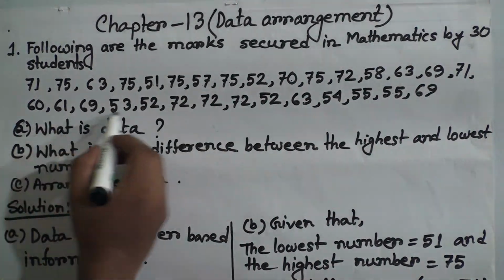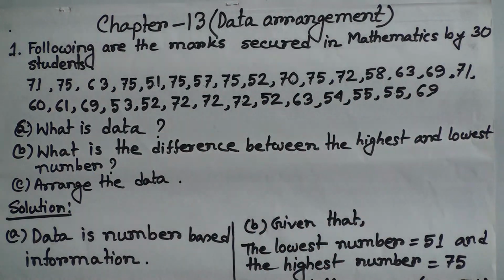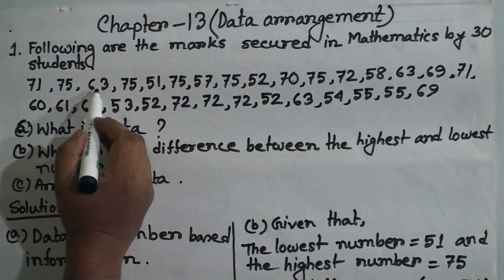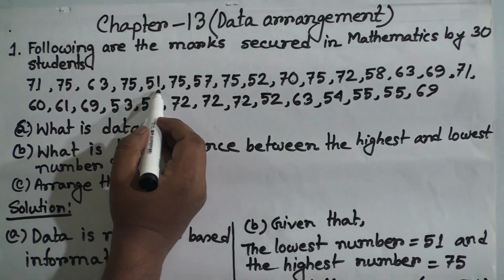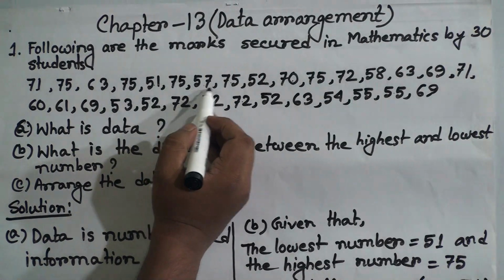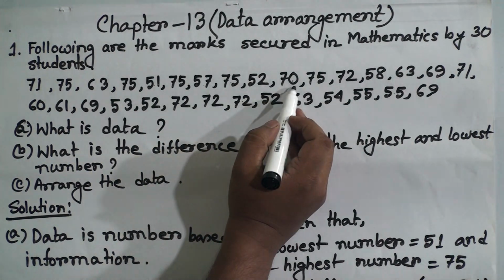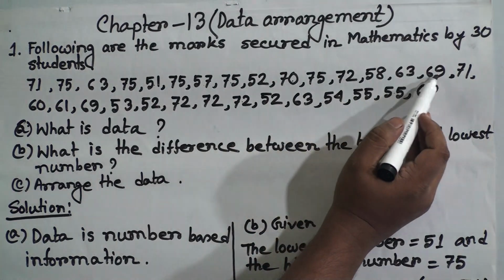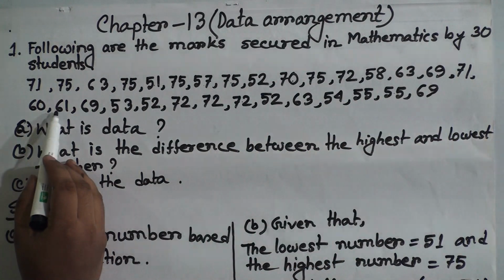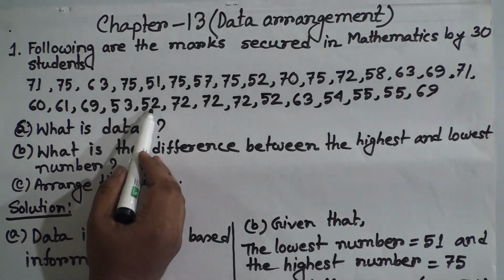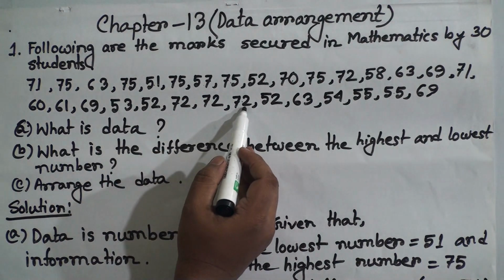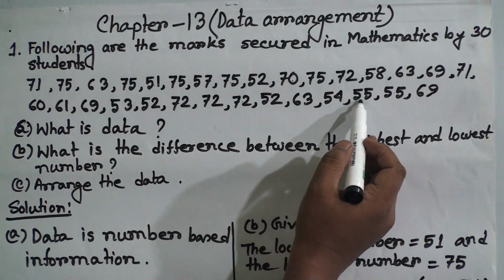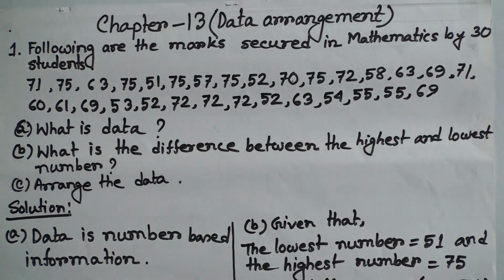That means some numbers are given which are the marks of 30 students: 71, 75, 63, 75, 51, 75, 57, 75, 52, 70, 75, 72, 58, 63, 69, 71, 60, 61, 69, 53, 52, 72, 72, 72, 52, 63, 54, 55, 55, 69.